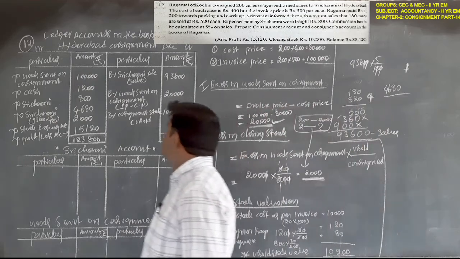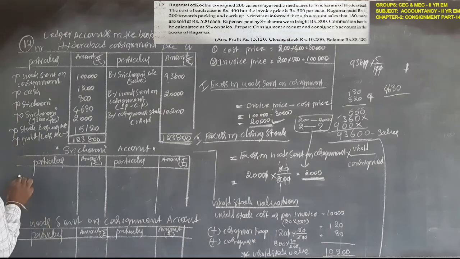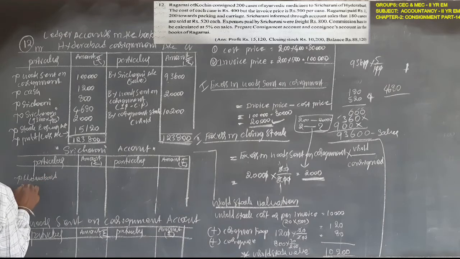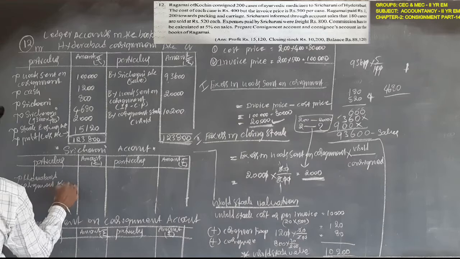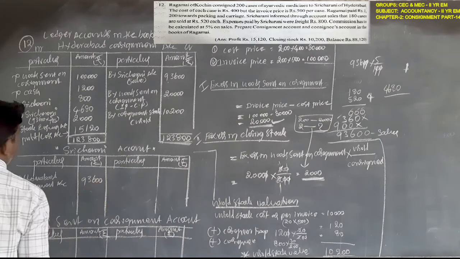Consignee account, here Sri Charani account. So you have to write Hyderabad consignment account. Amount is 93,600 rupees.